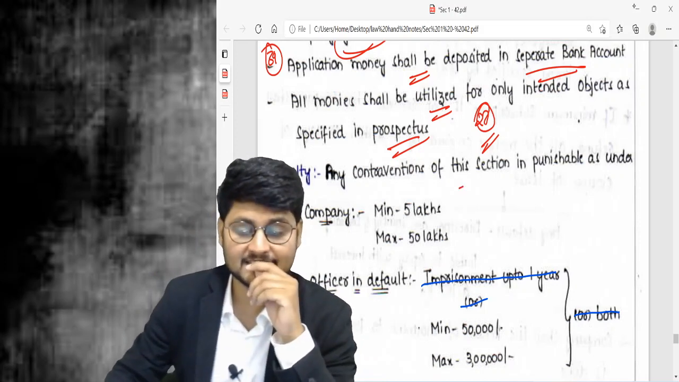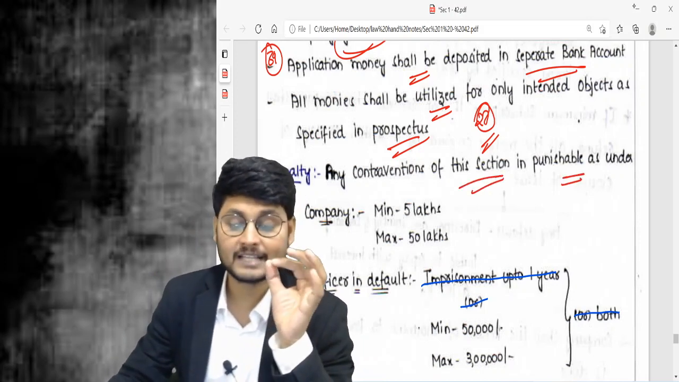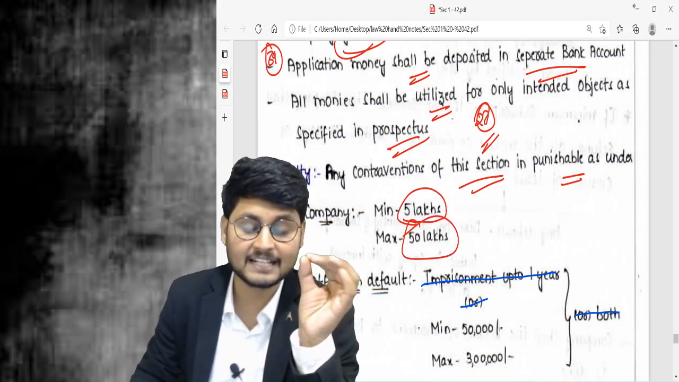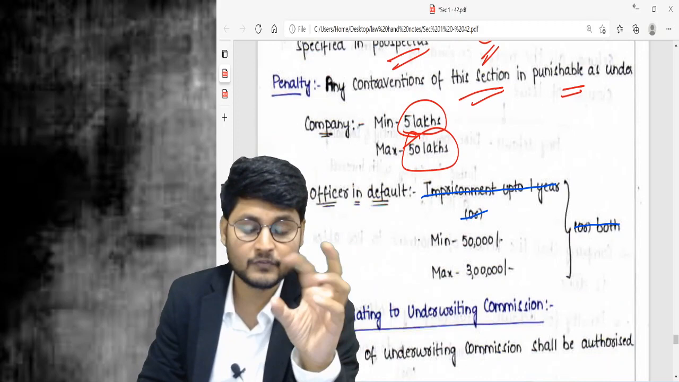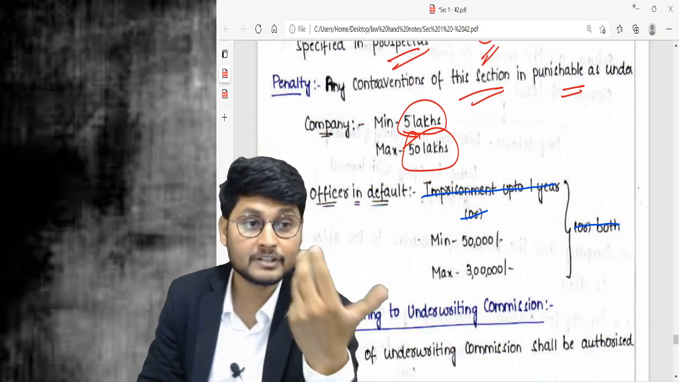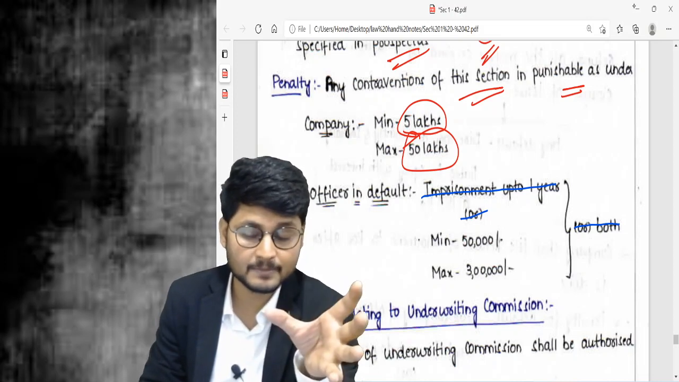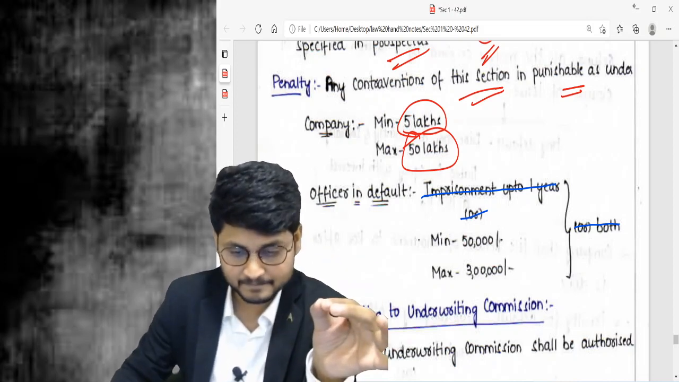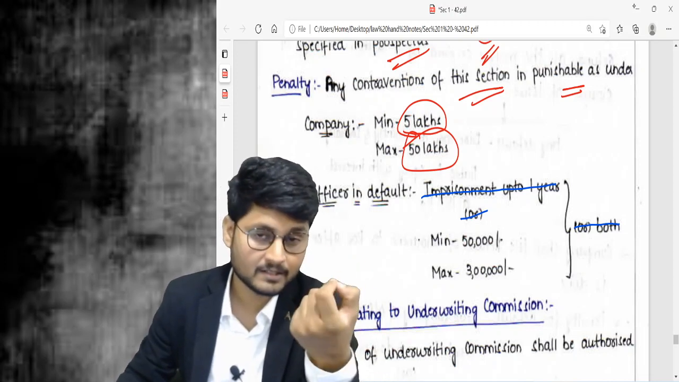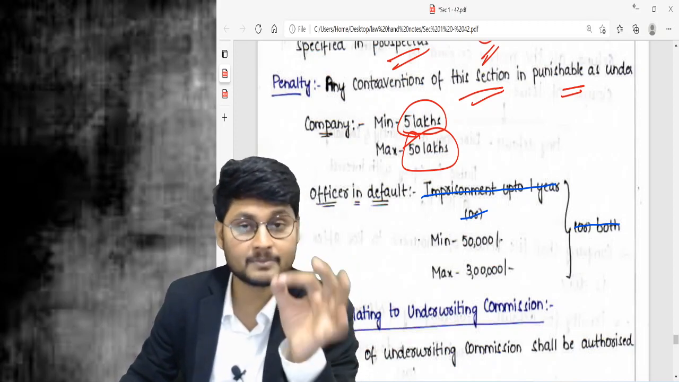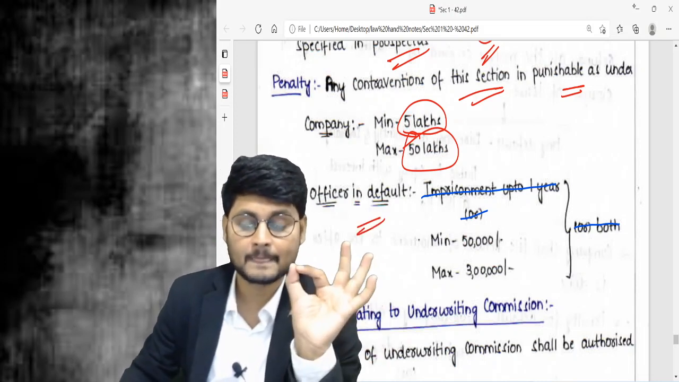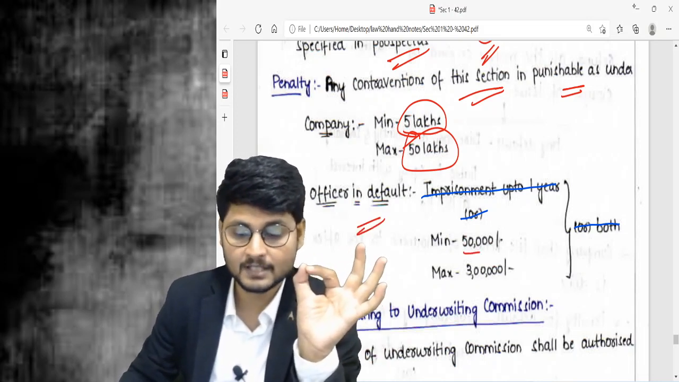There is a penalty for that. Any contravention of this section is punishable as under. On the company, minimum 5 lakhs, maximum 50 lakhs. The officer in default who failed to comply with this section, without taking the permission, or without writing the names of the stock exchanges which have given the permission in the prospectus, will be held responsible.